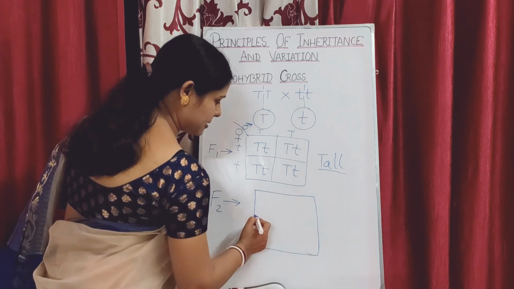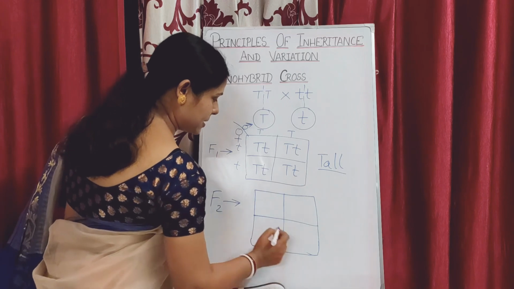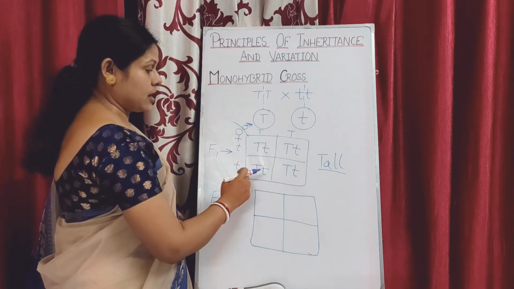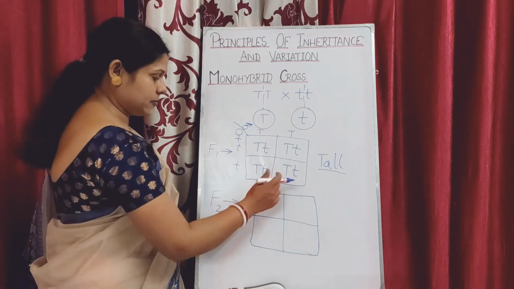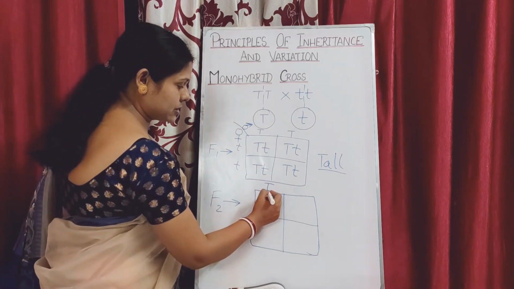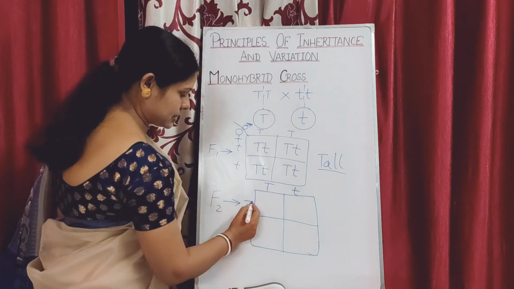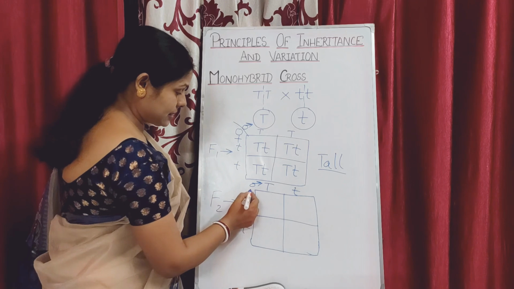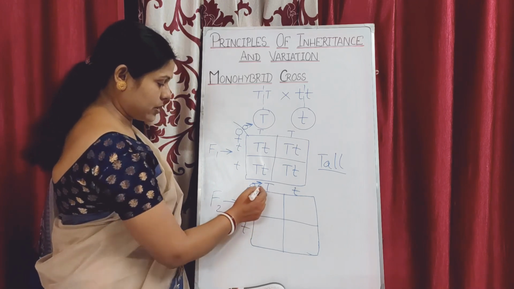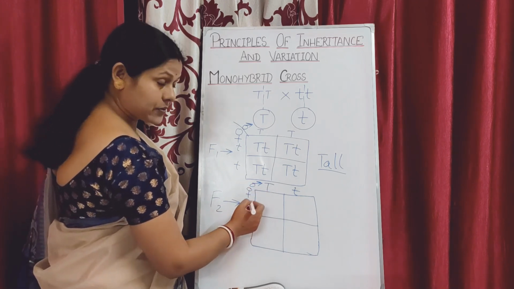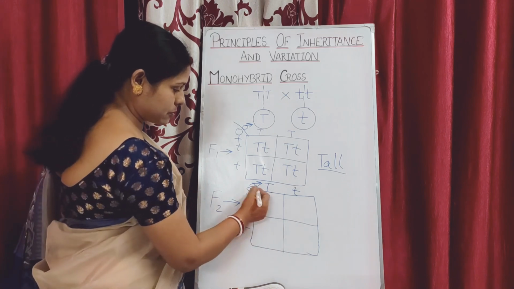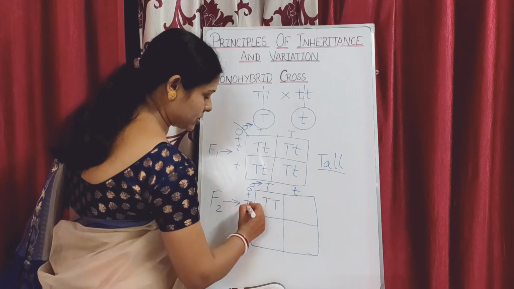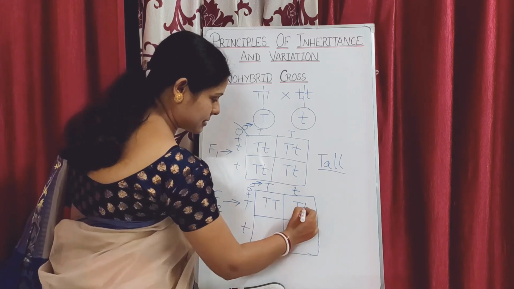This time, since the alleles are different, they will produce two different types of gametes in both cases. Two different types of gametes. This is for your male and this one is for your female. Now when we cross them, when the zygote is formed as a result of pollination between these two parents, what are the possible combinations?